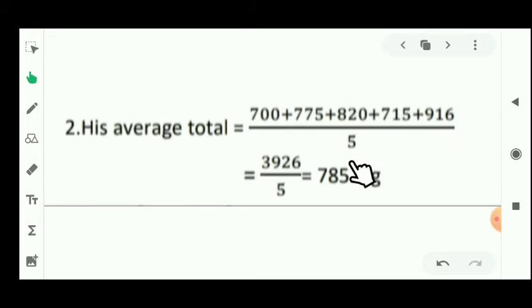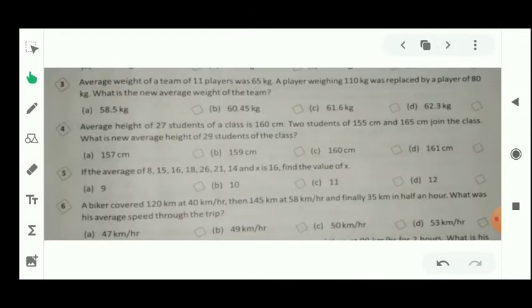upon the number of observations. You can see how many observations are there: 1, 2, 3, 4, 5. So it should be divided by 5. That means the answer of this question will be 785.2 gram.